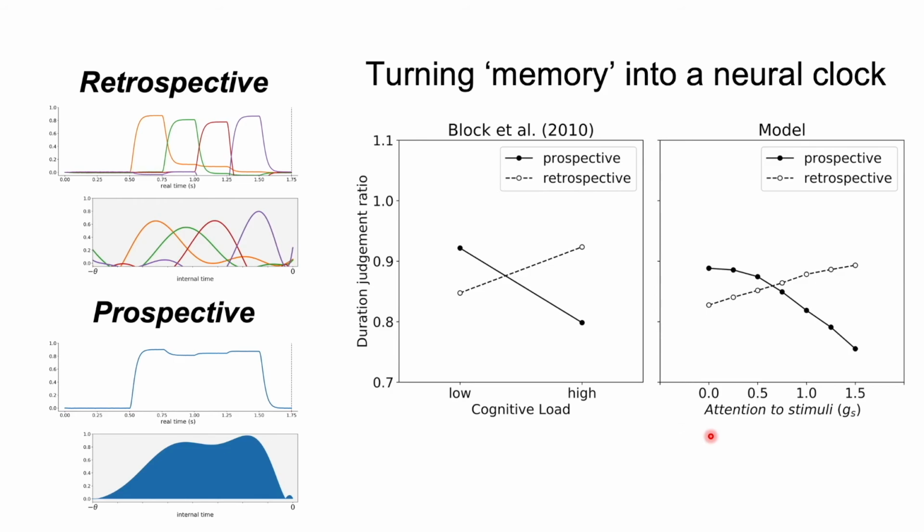So as more attention is paid to the stimuli in the retrospective case, time estimates also increase. However, in the prospective paradigm, as more attention is paid to the stimuli, prospective estimates go down, and this is because of interference. And note that this explanation is based on the assumption that retrospective and prospective timing rely on the same representational and computational principles, not on different ones.